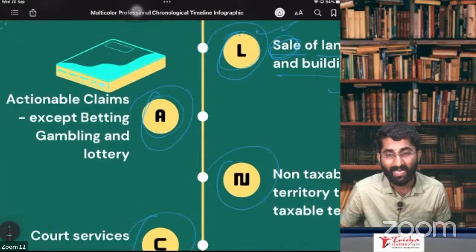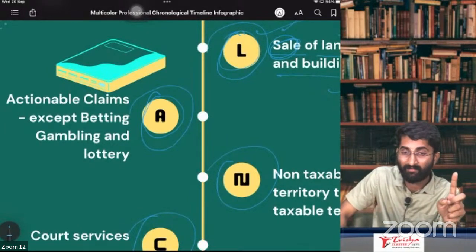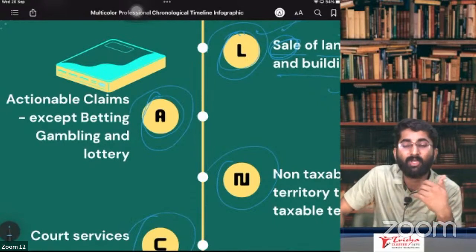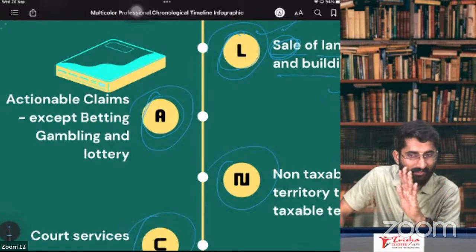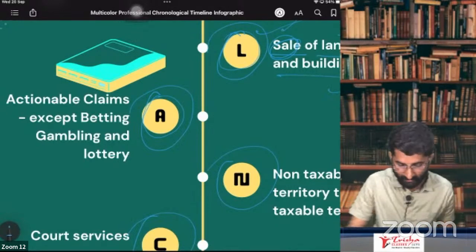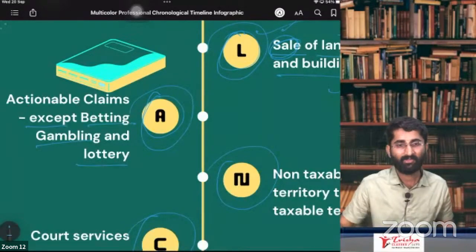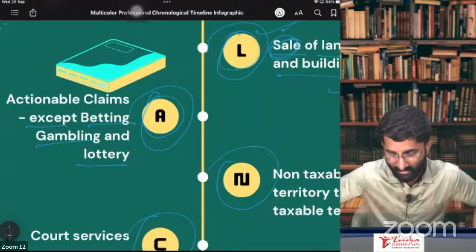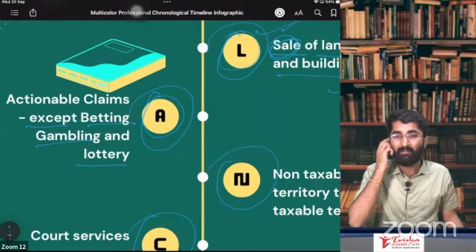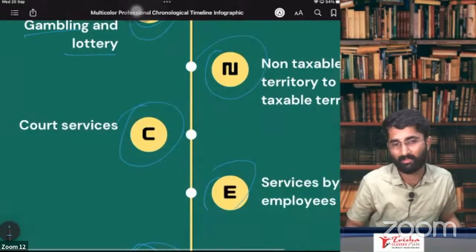Next one is A. What is A? Actionable claims. We know that actionable claims are goods, section number 2, subsection 52. Actionable claims are goods, but it is neither supply of goods nor supply of service. If you are selling actionable claims, then it is neither supply of goods nor supply of service, except betting, gambling and lottery. In case of betting, gambling and lottery, that will be considered as supply of goods. But anything other than this, if you are supplying, it is neither supply of goods nor supply of service.